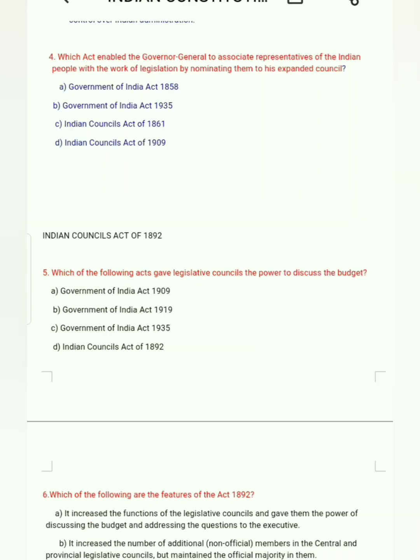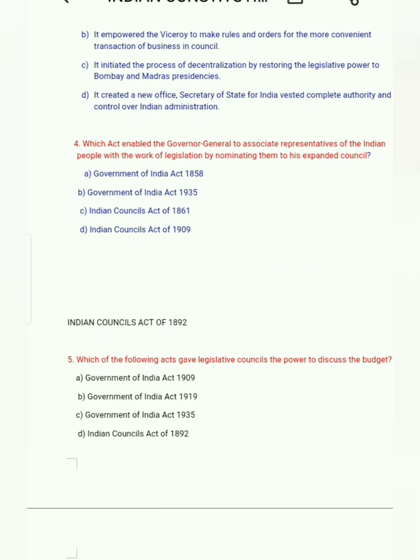This act enabled the Governor General to associate representatives of the Indian people with the work of legislation by nominating them to his expanded council. That is the Indian Councils Act of 1861. Next, which of the following acts gave the Legislative Council the powers to discuss the budget?